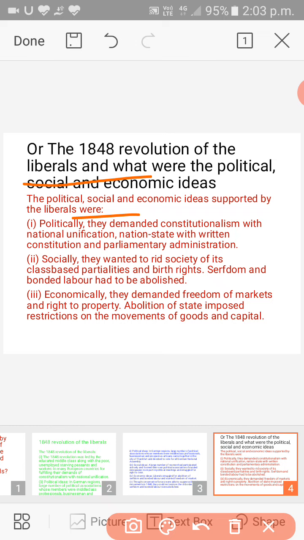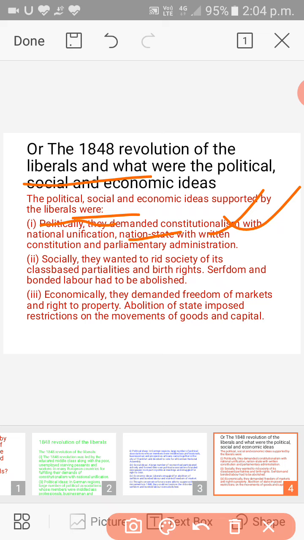So here, guys, the first one is political. They demanded constitutionalism with national unification: a nation state with a written constitution and parliamentary administration. So here we find the liberal people. I have discussed illustratively the exact meaning of liberal, where we found that liberal means free, free all the people, belonging to the fatherland. So these people drastically changed the political scenario of that time.